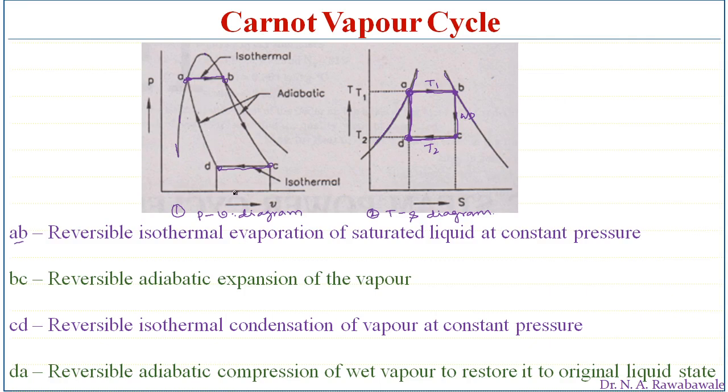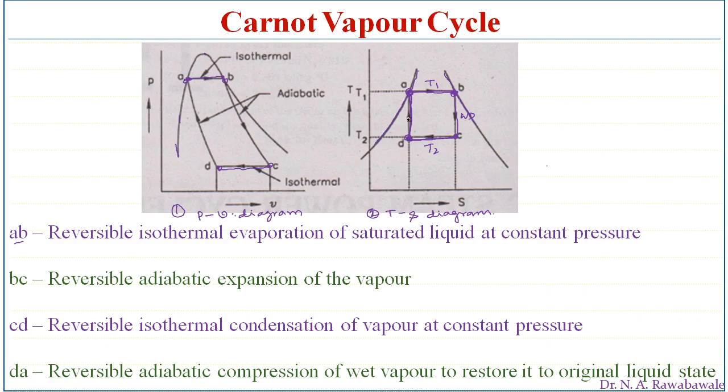So these are the four processes in this Carnot cycle. A to B is reversible isothermal vaporization or evaporation of saturated liquid into dry saturated vapor. B to C is reversible adiabatic expansion of vapor. C to D is reversible isothermal condensation of vapor at constant pressure and temperature.